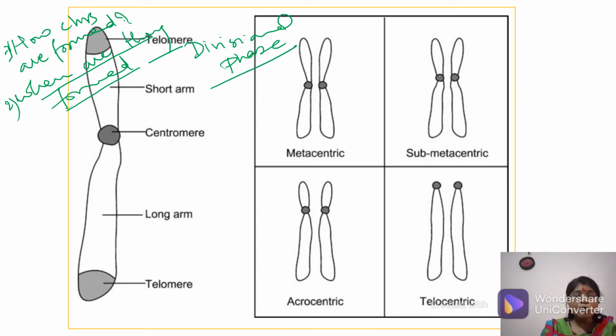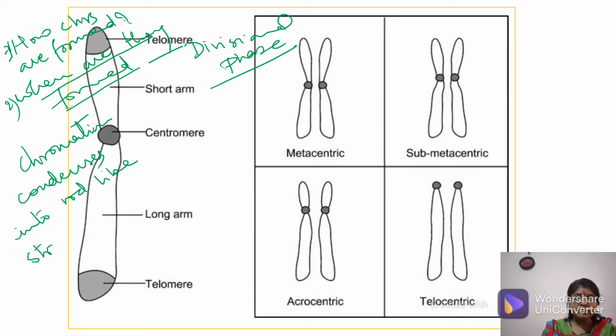Secondly, how chromosomes are formed. Chromosomes are made up of chromatin only. Chromatin condenses into a rod-like structure called chromosomes.